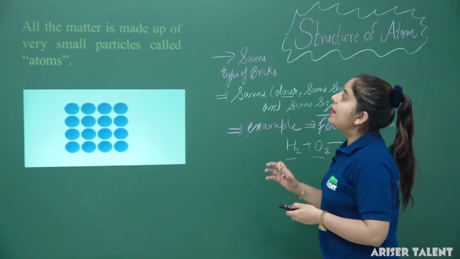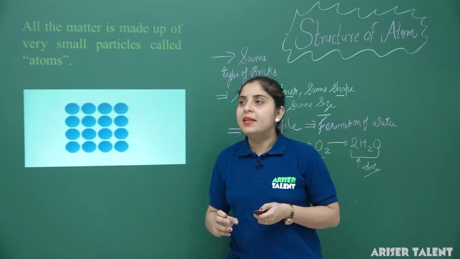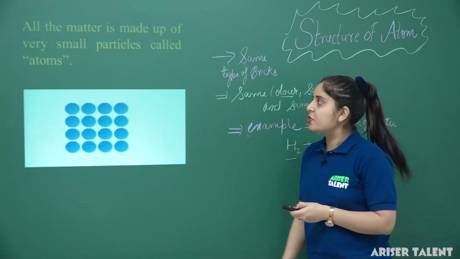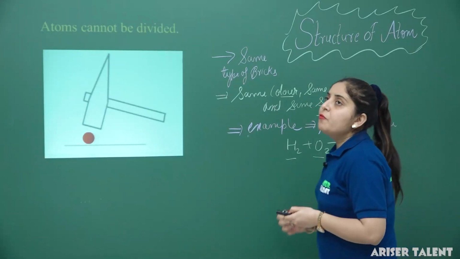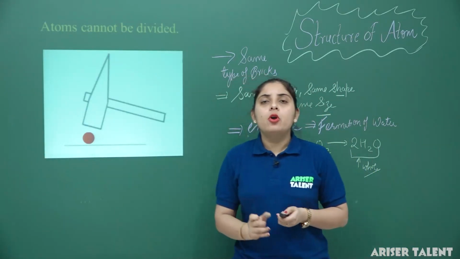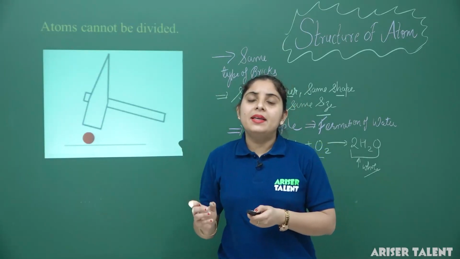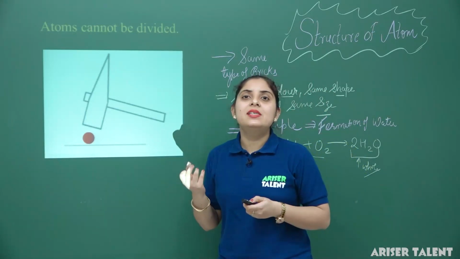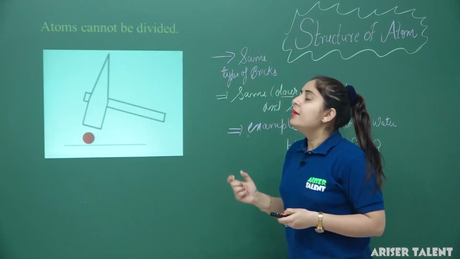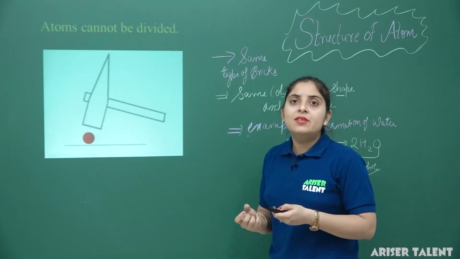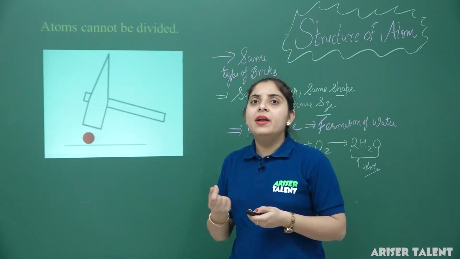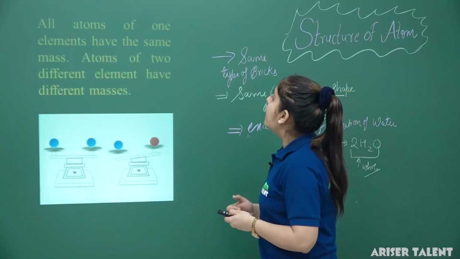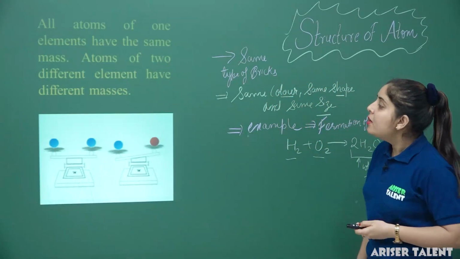Now, all matter is made up of very small particles, and these particles are termed atoms, which we have discussed in our previous section. An atom cannot be further divided into subparticles. This concept was propounded by Dalton, but later this theory was discarded by several scientists. Dalton said that an atom is indivisible, indestructible and cannot be divided into further particles. All the atoms of one element have the same mass; atoms of two different elements have different masses.